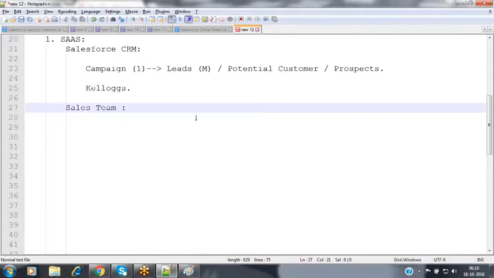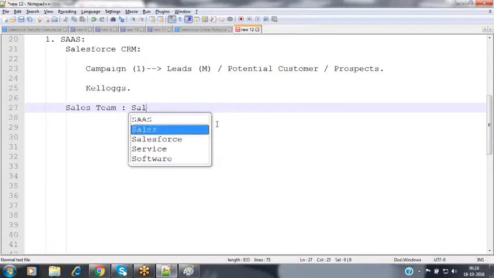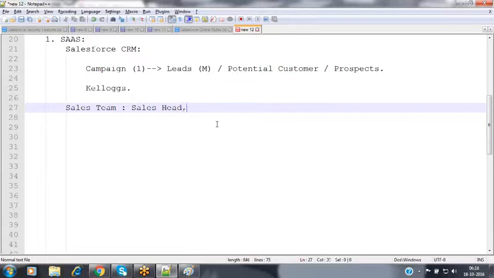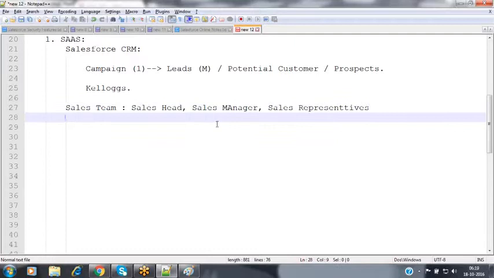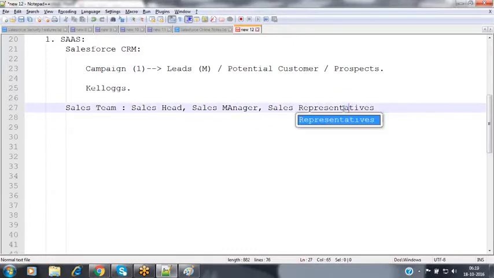Inside my organization, we have a sales team. As soon as the marketing people are done with the marketing process, whatever lead details they have collected, they pass those lead details to the sales team. So what will the sales team do? Inside my sales team, we have the sales head, the sales manager, and the sales representatives.